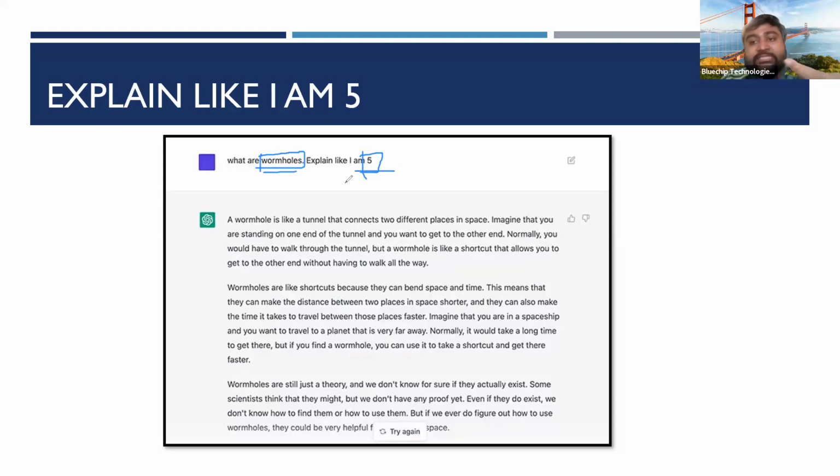So you can see how best to use this prompt, or how best to ask the question from ChatGPT. If you just ask what are wormholes, you will get just the explanation, like the standard description. But here, "explain like I'm five" means you get the simplified kind of explanation, right? So that's one of the advantages. You will get a very simplified explanation if you want. So you can see wormholes are like tunnels that connect different places in space. Imagine that you are standing at one end of the tunnel and you get to the other end.